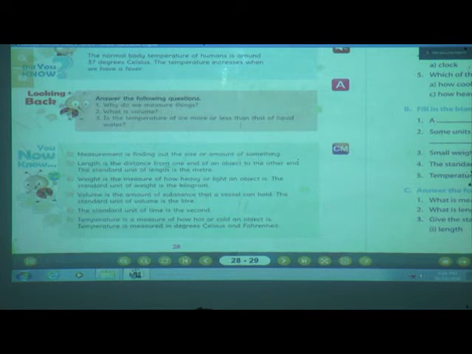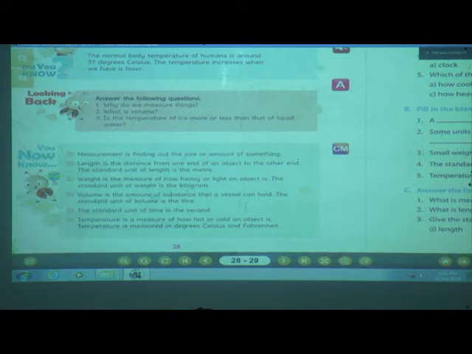Length is the distance from one end of an object to the other end. The standard unit of length is meter. What is the standard unit of length? Meter. The weight is the measure of how heavy or light an object is. The standard unit of weight is kilogram.